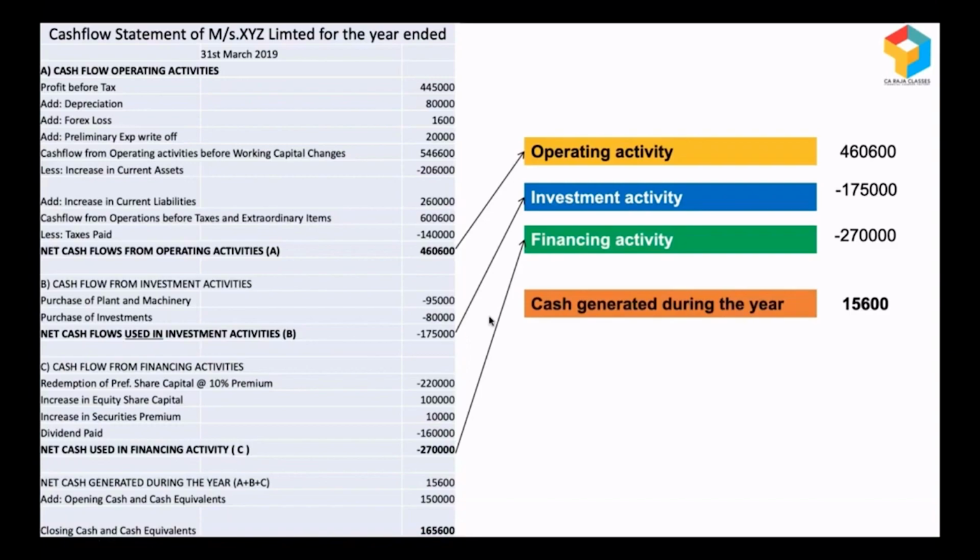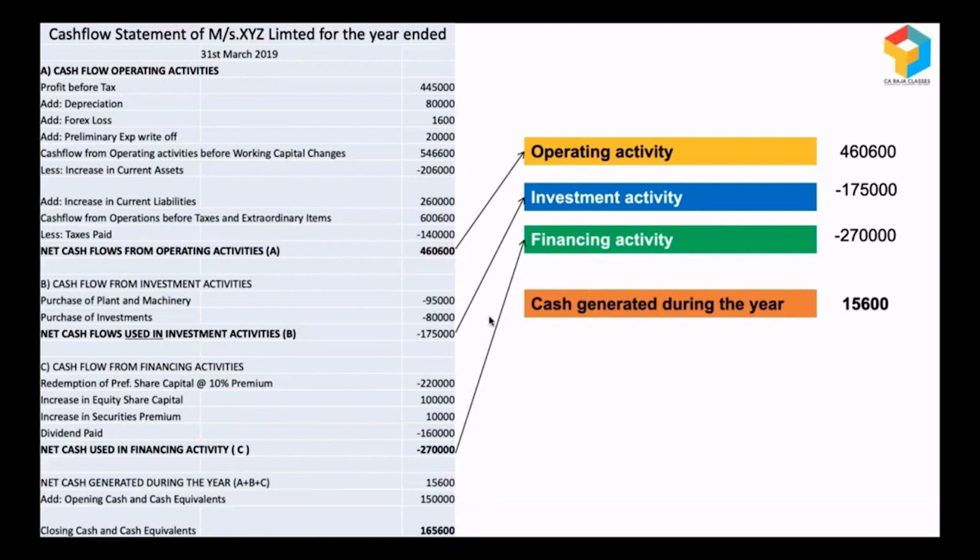So when I look at this, what I infer is they made 4,60,600 from their operations, and they used their own money for making some investments. And despite spending on investment, they had so much money that they are very easily settling their financial obligations. And despite all this, they still have positive cash of 15,600. And here we need not worry, because they made so much money, but everything has gone out.